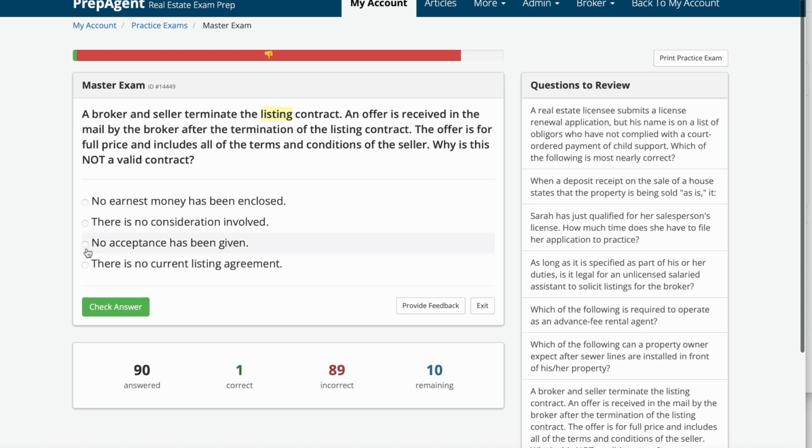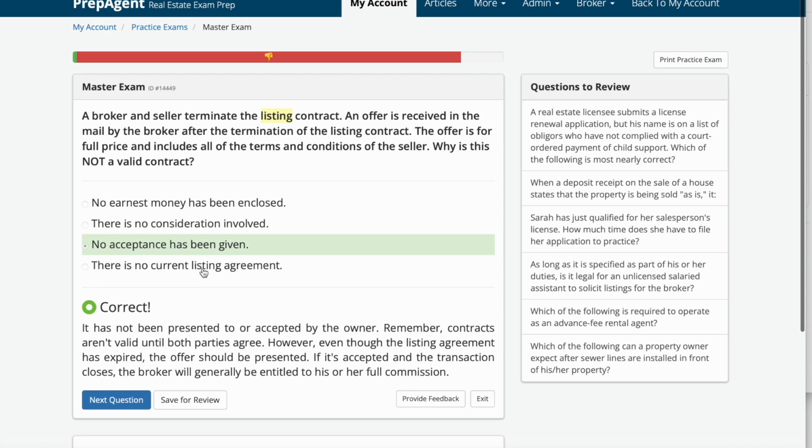And the answer is no, acceptance has been given. It is not being presented or accepted by the owner. Remember, contracts are not valid until both parties agree. However, even though the listing agreement has expired, the offer should be presented, and if it's accepted and the transaction closes, the broker will generally be entitled to his or her full commission.